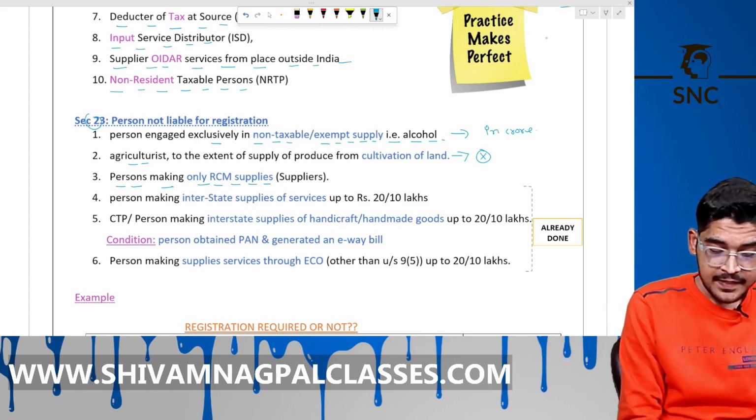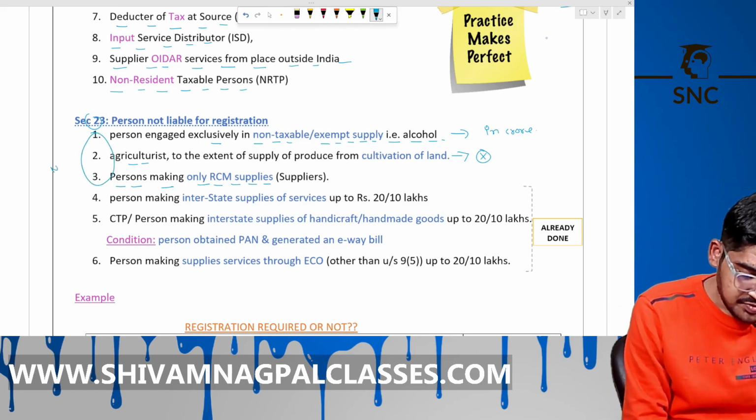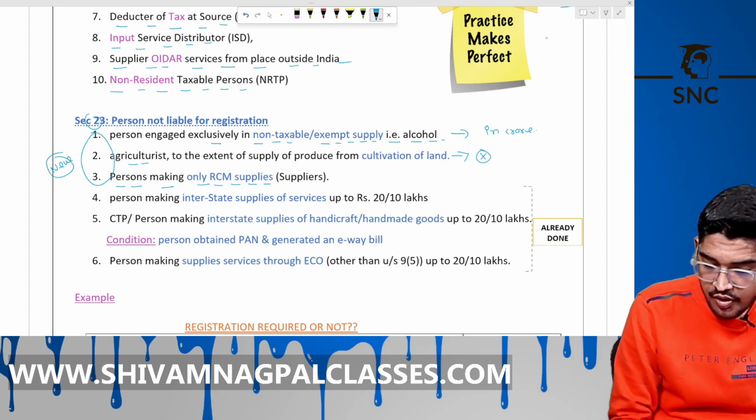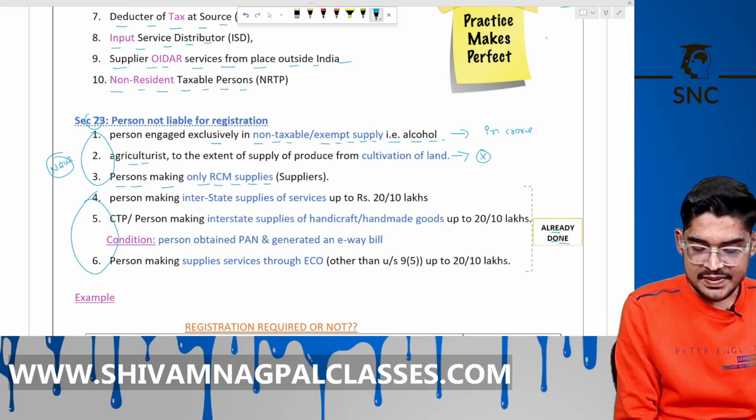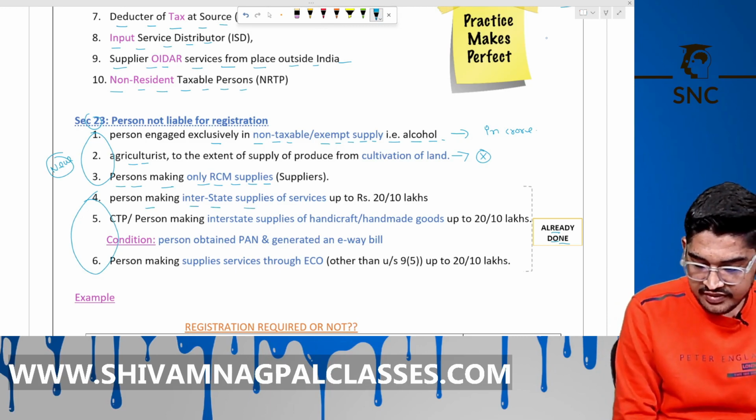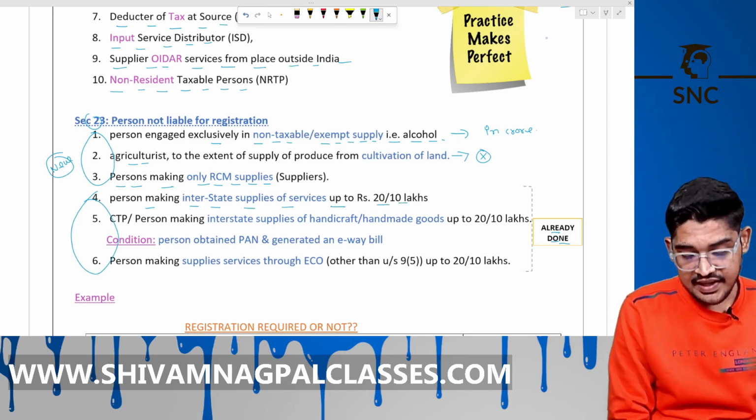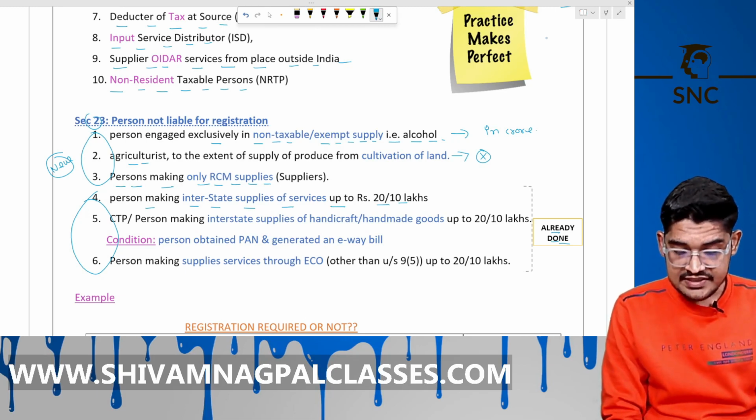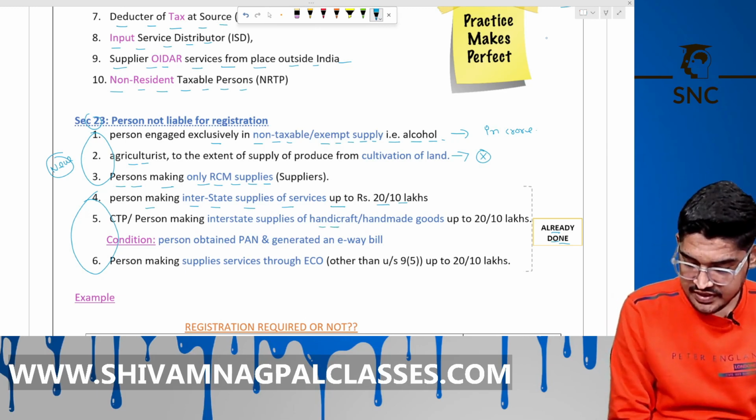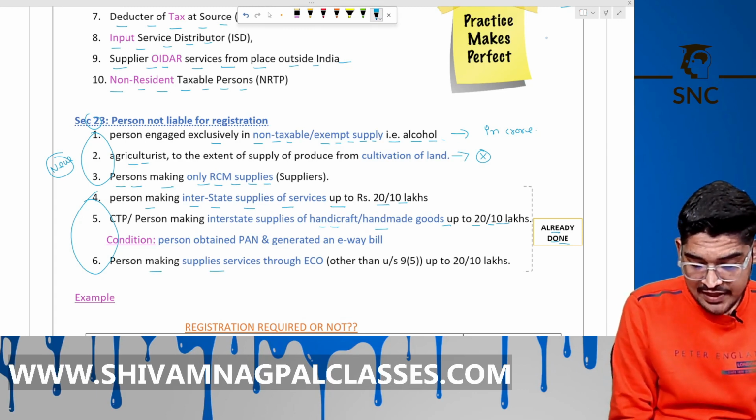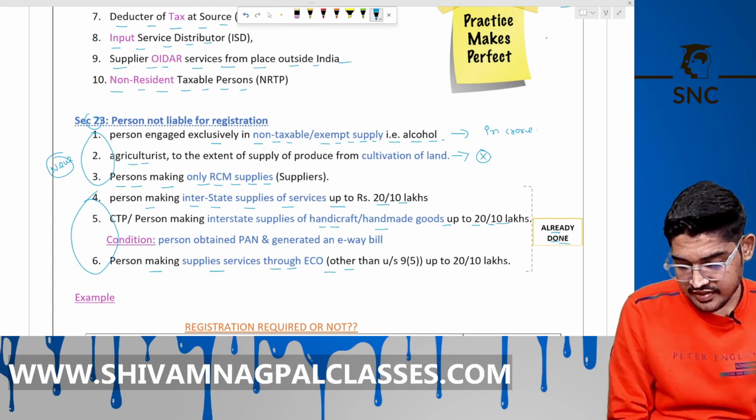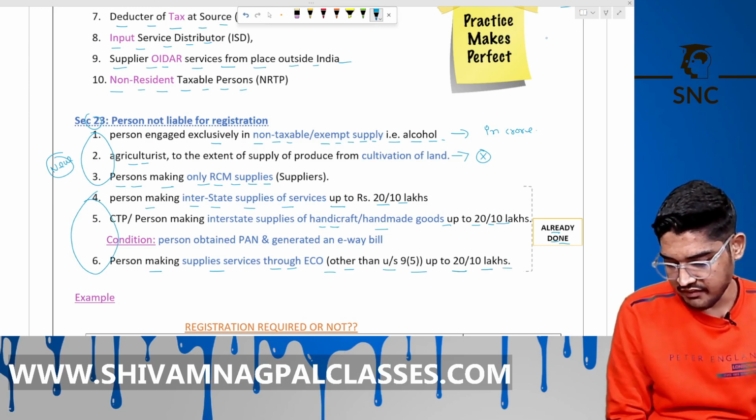Person making these 3 points are new. These 3 points are covered already above. Okay. So, person making the interstate supply of services, 20 lakh or 10 lakh. CTP making the interstate supply of handicraft goods, handmade goods, 20 lakh or 10 lakh. Or person making the supply to the ECO of services, then 20 lakh or 10 lakh threshold is available.